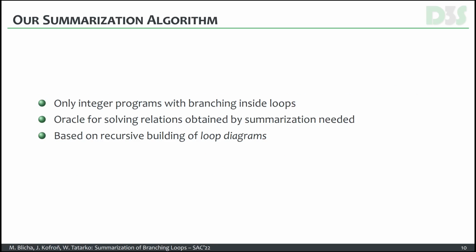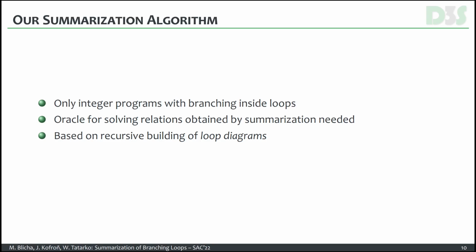Now we can step to our summarization algorithm, which has, of course, some limitations because the problem of summarization, of capturing the loop semantics, is undecidable in general. So our approach can only handle integer programs with branching inside loops, and we also assume an existence of an oracle for solving relations obtained by the summarization. For this, we used the Z3 SMT solver.